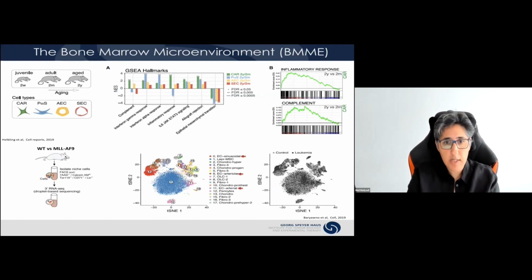These mouse studies are highly informative. However, they remain quite descriptive and do not necessarily address the major issue of causality. Also, similar single-cell studies in human are still missing, and hopefully a number of colleagues are working on addressing that at the moment, but it would be very informative to have such studies in the human setting.